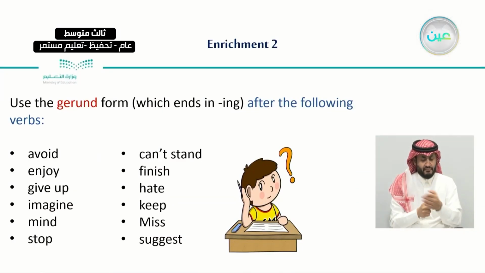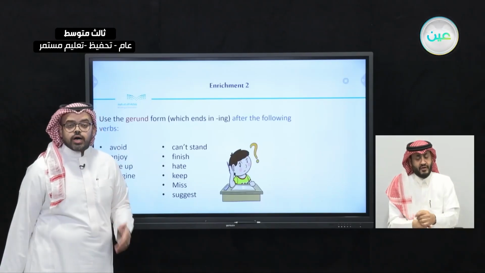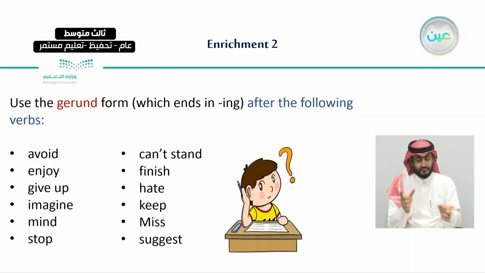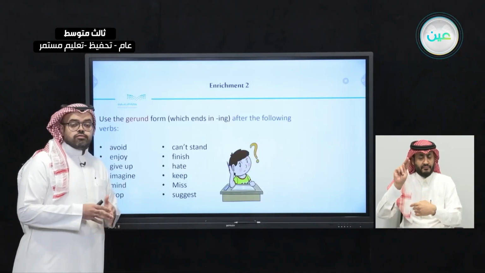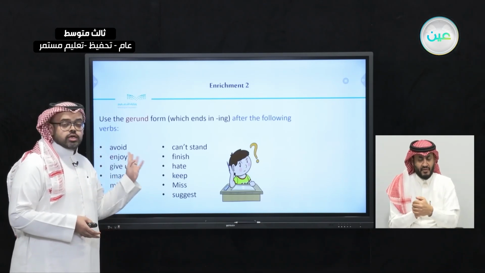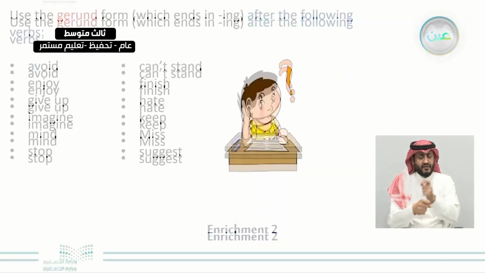We use the gerund form, which ends with ing, after the following verbs. We have certain verbs that, when we use them, must be followed by a gerund. The verbs are avoid, enjoy, give up, imagine, mind, stop, can't stand, finish, hate, keep, miss, and suggest. And we said that these verbs are followed by a gerund, for example, I enjoy listening, I can't stand waiting, and so on.